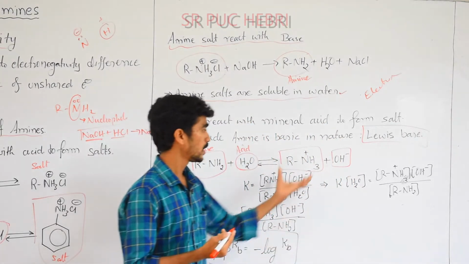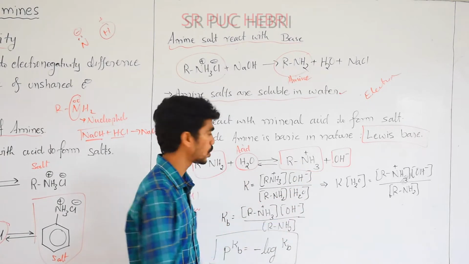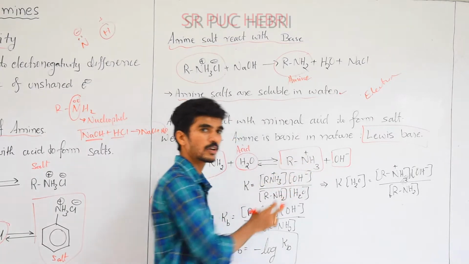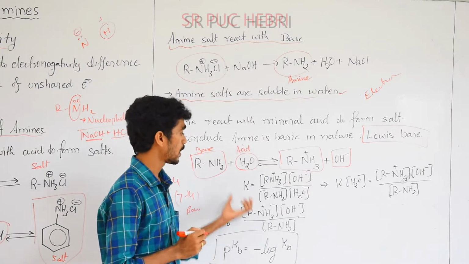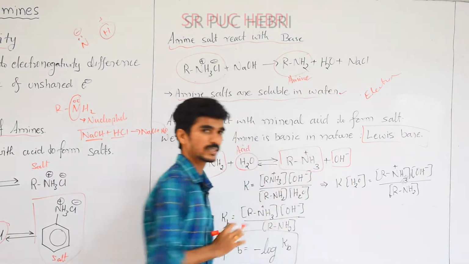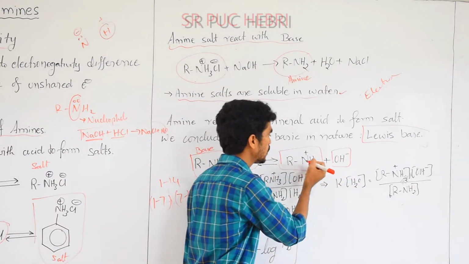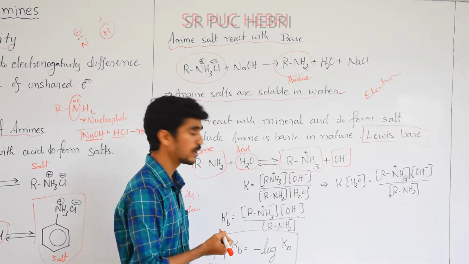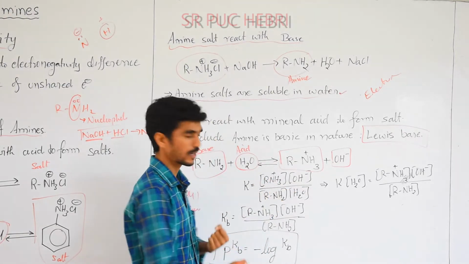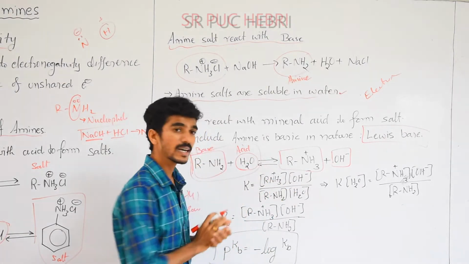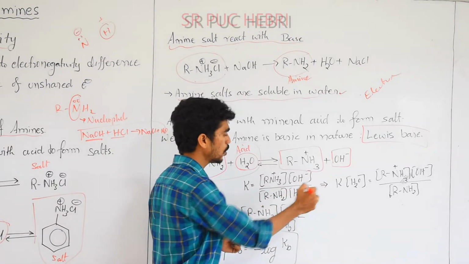In the product side, while writing the equilibrium constant, K is equal to concentration of product divided by concentration of reactant. Concentration of product side has OH- as well as the RNH3+ salt. Here I'll write it in the numerator. What about the denominator? That's the concentration of the reactant side, RNH2 into H2O.